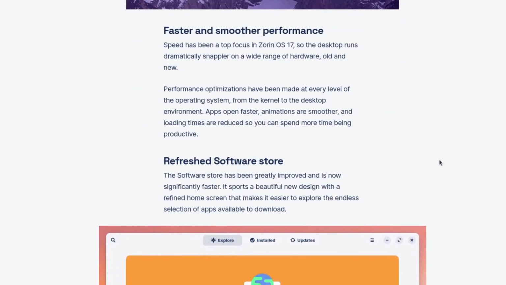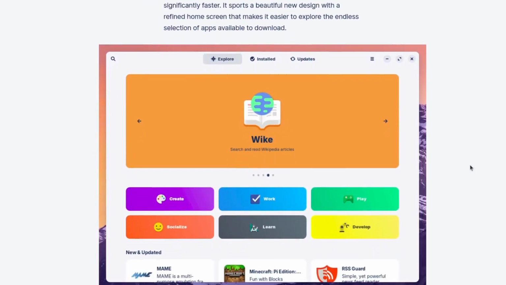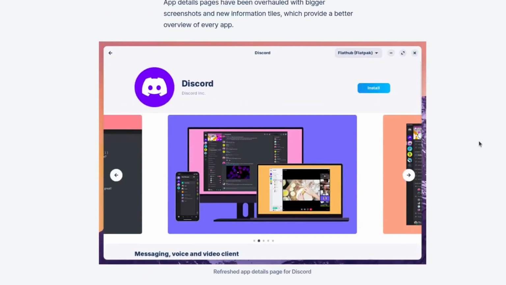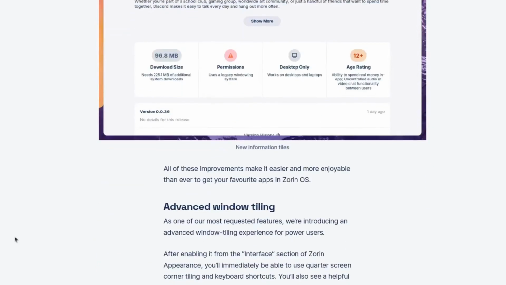And faster and smoother performance. So performance will be smoother, and a refreshed software store. Zorin OS 17 will use GNOME Software, and it is now updated. And you can see you can choose the repositories from here. Either you can use Flatpak, or the Zorin OS repository, or the Ubuntu repository. And you can see the details, like the file size, permissions, and some ratings, and many more things you will see.